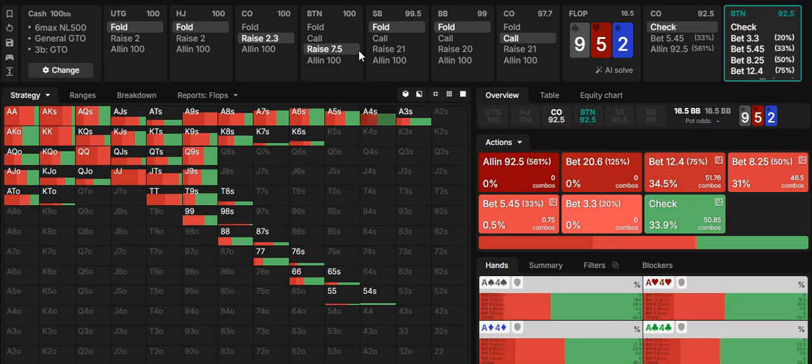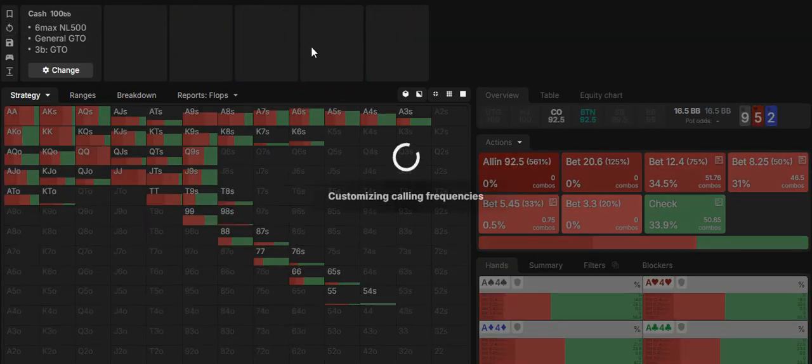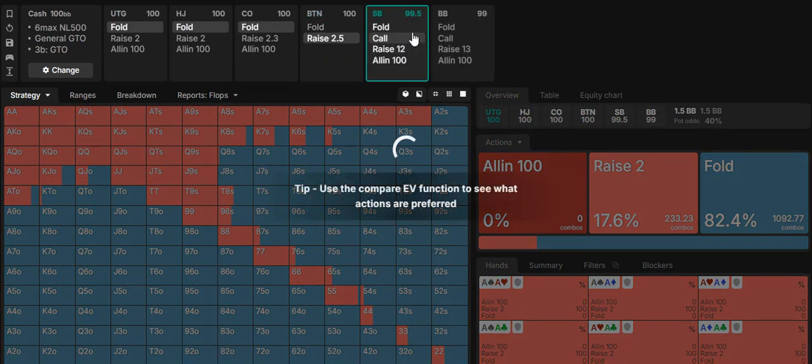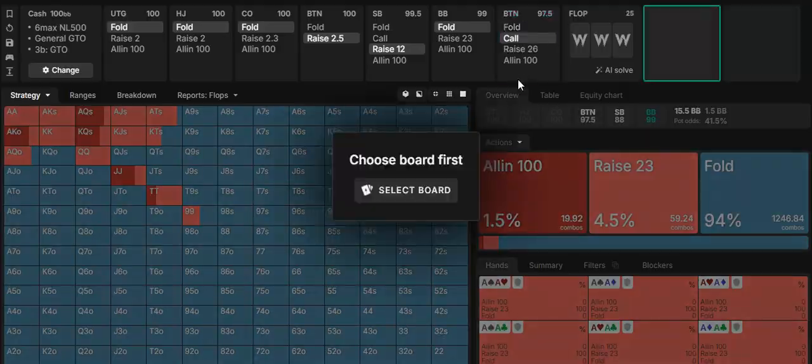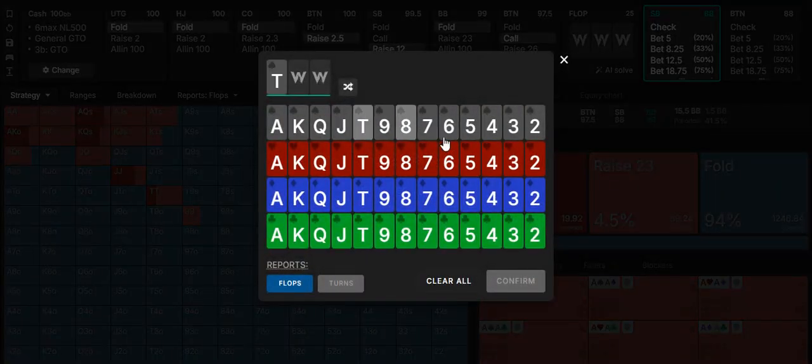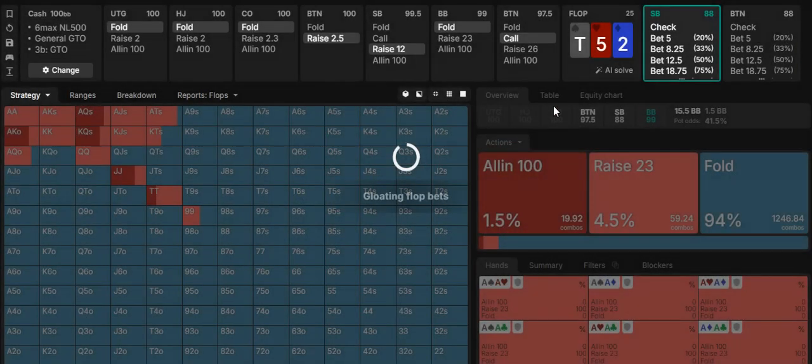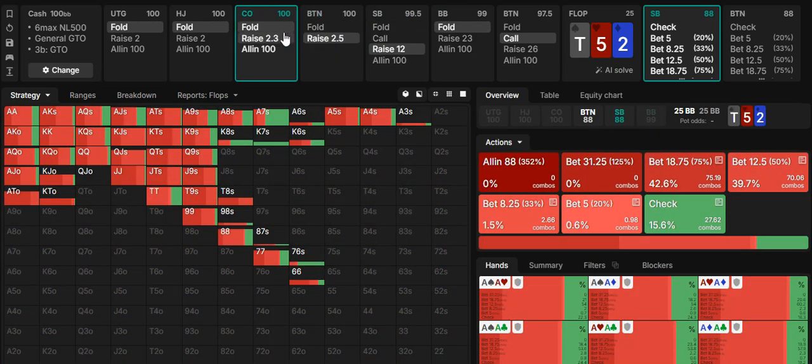Now let's go to one other spot that really illustrates this. We're going to go to button, and we're in the small blind. We 3-bet to 12. Button calls. Let's go to a 10 high board. Now we know this is a very high frequency bet, and you could range it almost 85%.